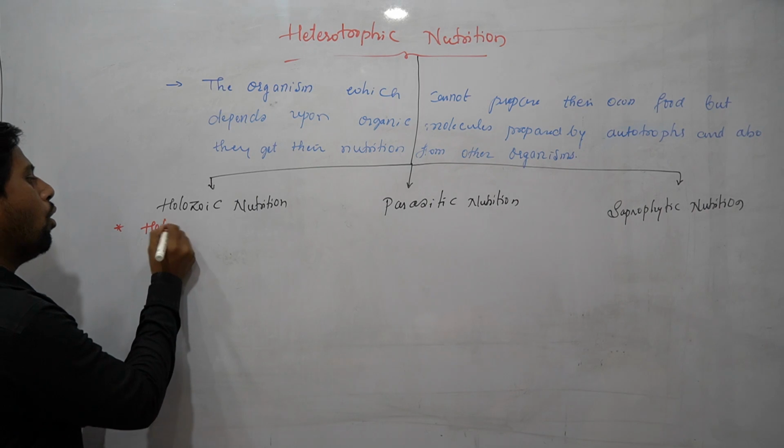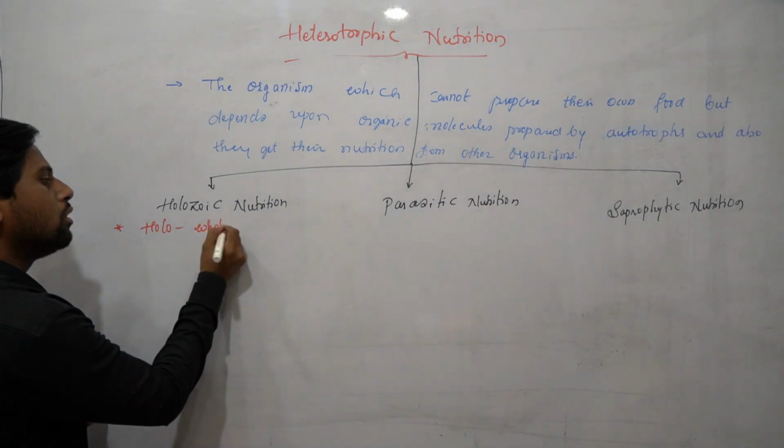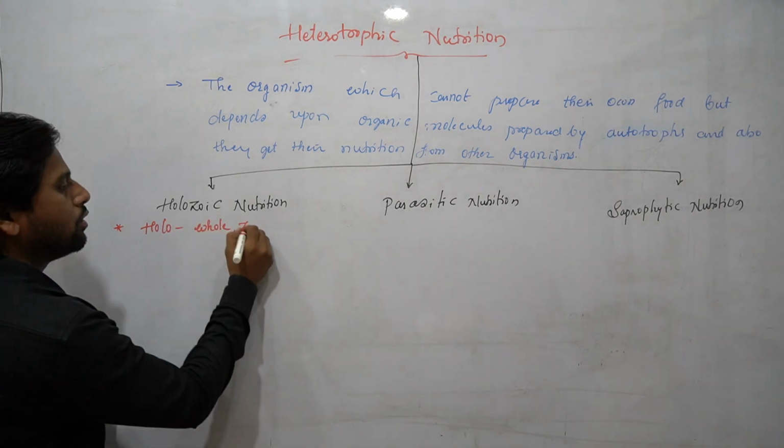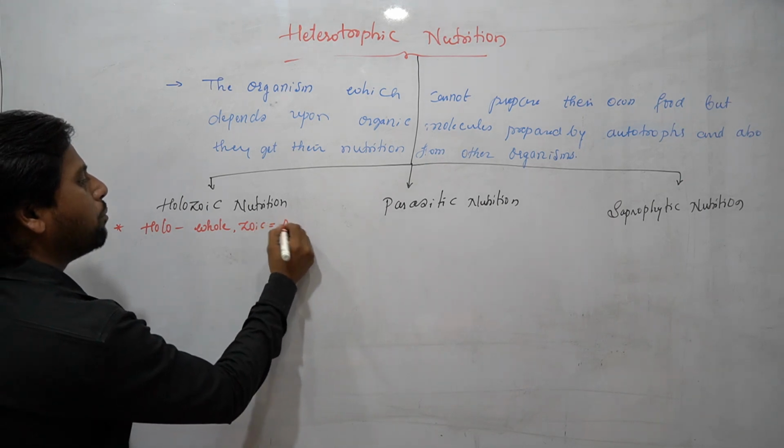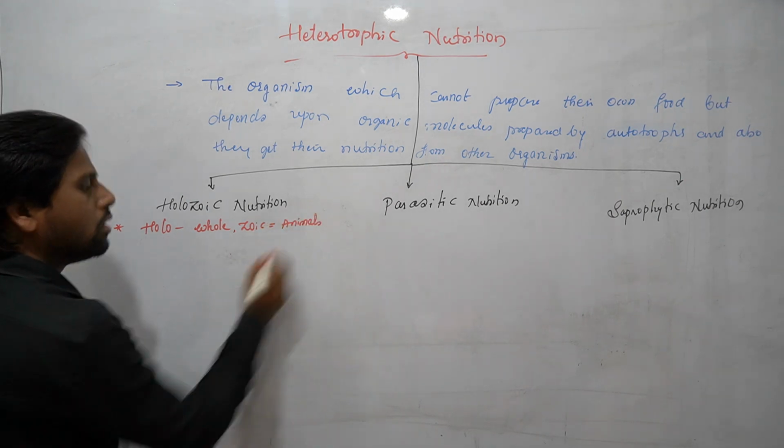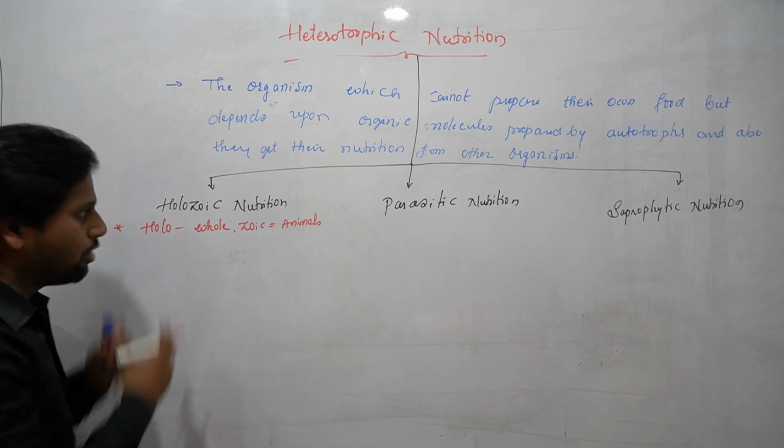Here holo means whole and zoic means animals. Basically, what exactly is holozoic nutrition?